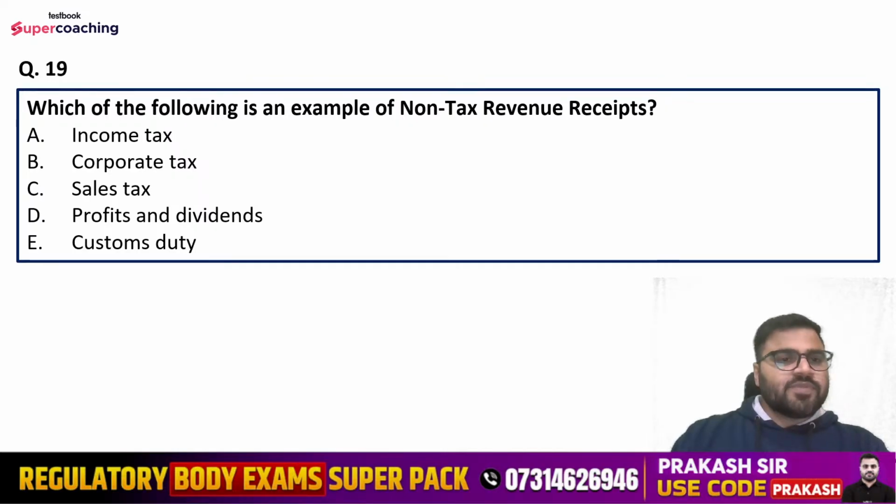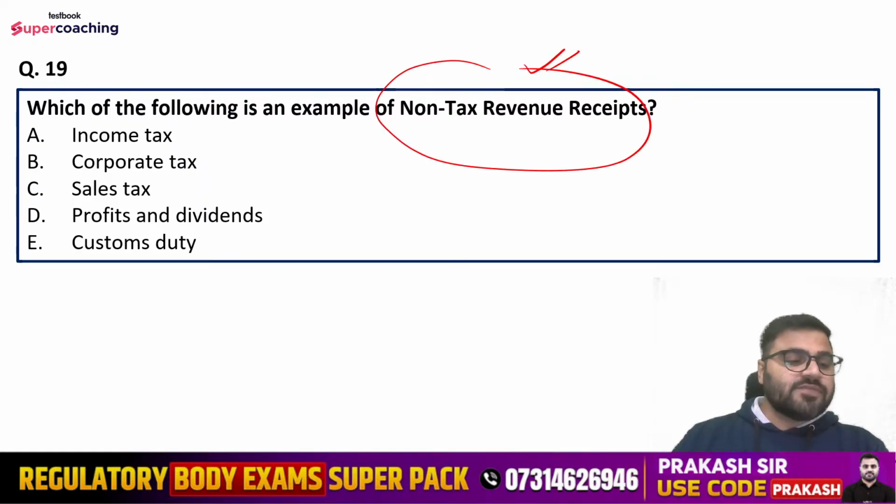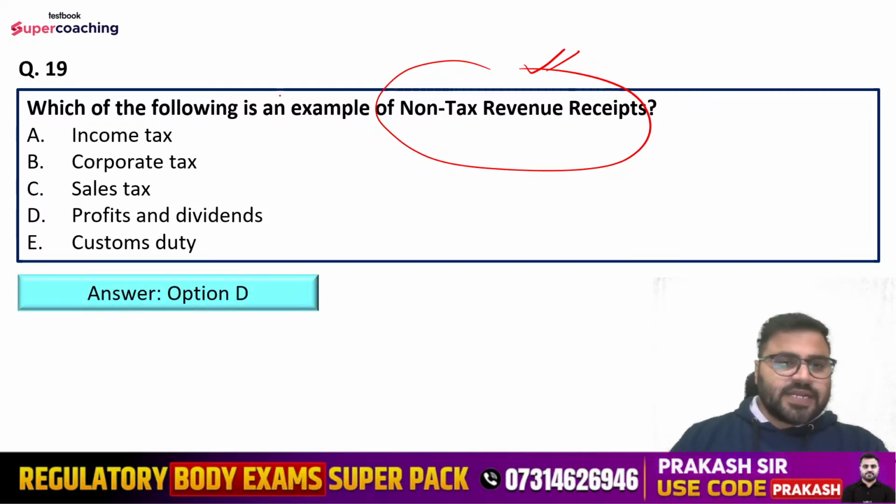Question number 19 is which of the following is an example of non-tax revenue receipts? Options are income tax, corporate tax, sales tax, profit and dividend, customs duty. We are talking about the non-tax revenue. Read the term carefully, non-tax revenue receipt. Automatically you will get to know. So right answer is option number D here, that is profits and dividends.